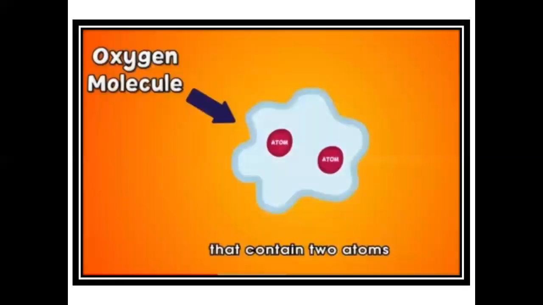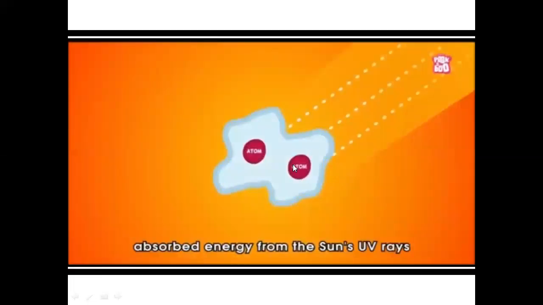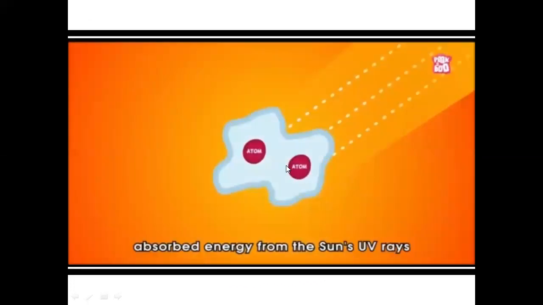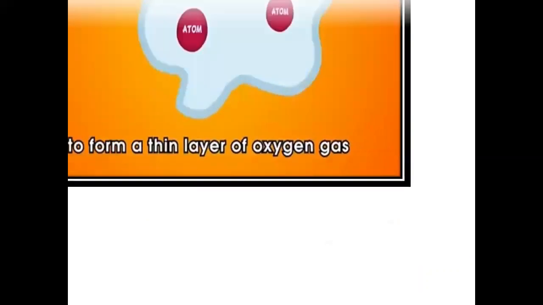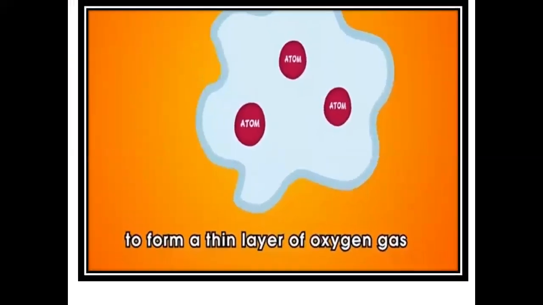You can see an oxygen molecule is made up of two oxygen atoms, and when the oxygen molecule absorbs energy from the sun's ultraviolet radiation, this oxygen molecule splits into two oxygen atoms, and now these oxygen atoms react with another oxygen molecule, and after reaction with the oxygen molecule they form ozone, a thin layer of three oxygen atoms called ozone.